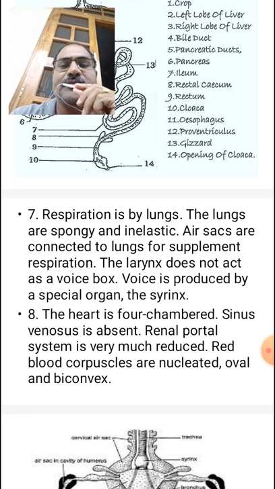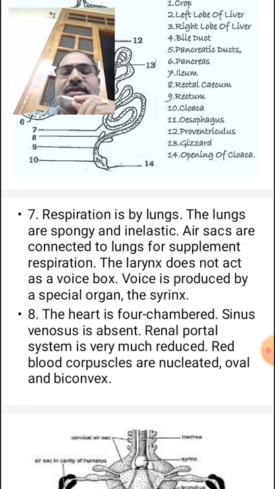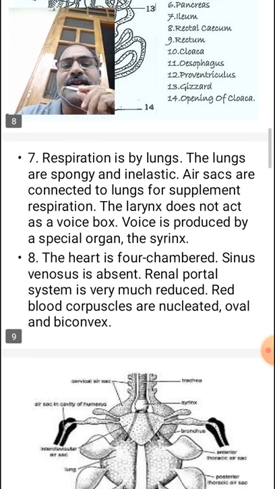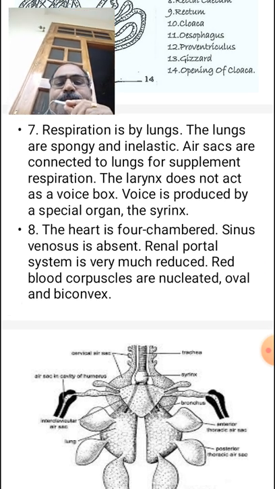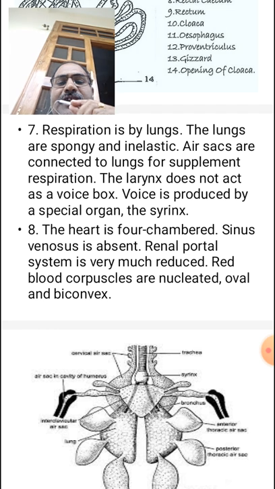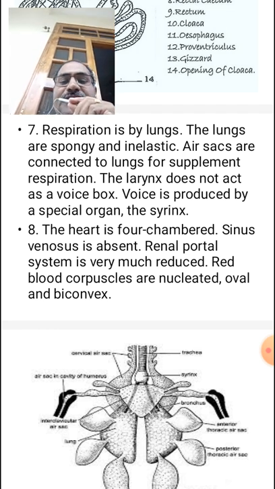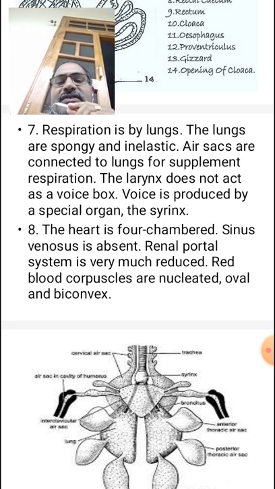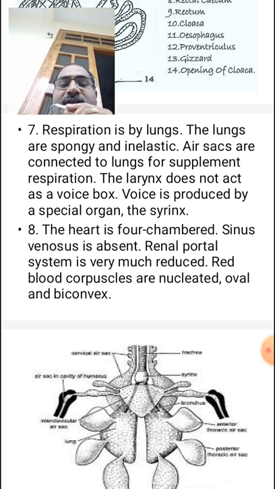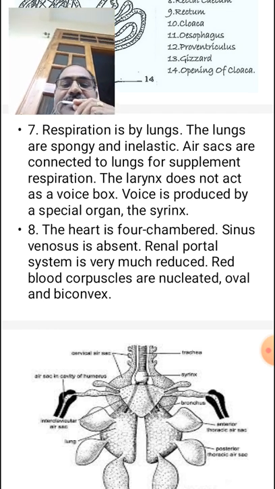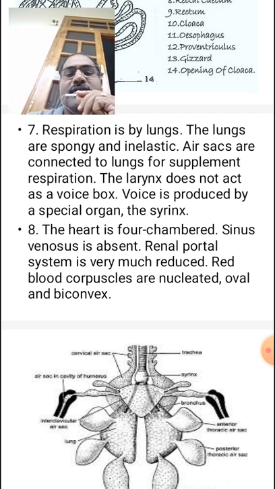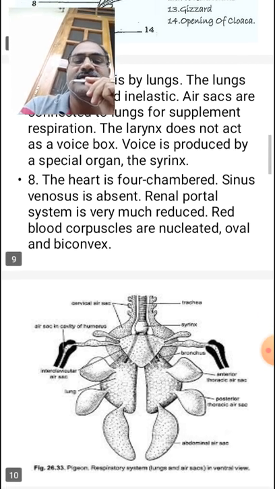Double circulation is there, the renal portal system is very much reduced, and the sinus venosus is absent. RBCs are nucleated, oval, and biconvex in structure.